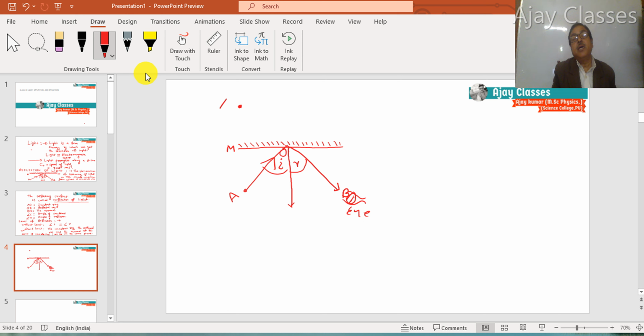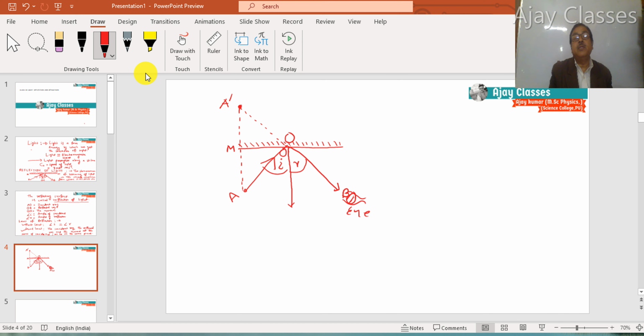We call it A dash, and we call it the image of A. Actually, when we join the lines from the point of reflection O, it is at the same distance from the mirror as the distance of the object from the mirror.